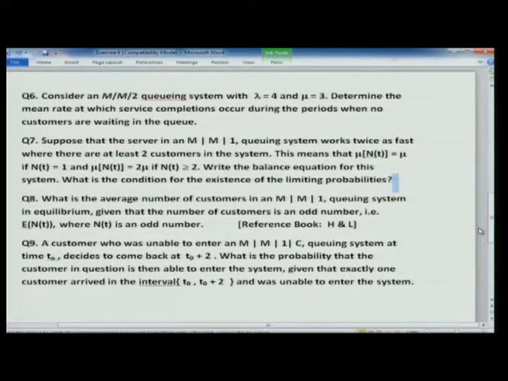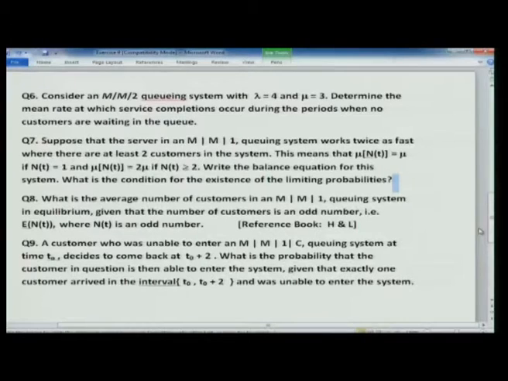Here again, just change the system a little and now you can write down the balance equations for this system, and then find the condition for the existence of the limiting probabilities, and compute the probabilities again. I have kept the thing small, and therefore you can do these changes and experiment with that.